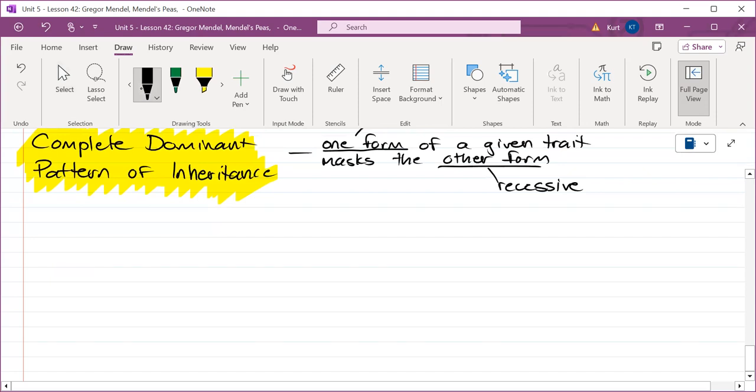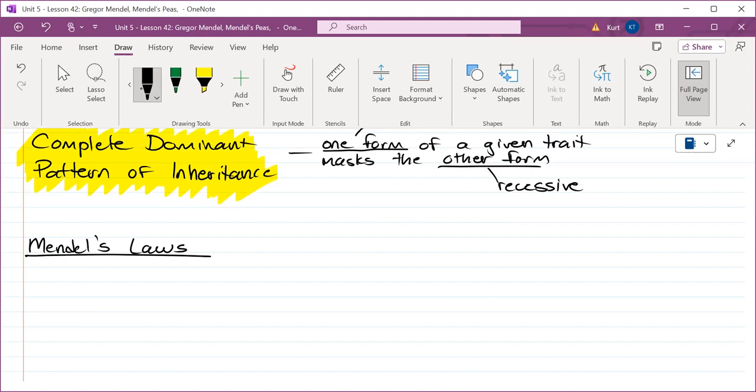So the last part of today is through all this work, Gregor Mendel was able to formulate two laws. These are two very famous laws, and we call them Mendel's laws. This is all subscribing to Mendelian genetics, and one of them is one you guys have already gotten. Besides crossing over, what other phenomenon allows for offspring to be very different from their parents besides crossing over? Bingo. This was one of Mendel's laws, the law of independent assortment.